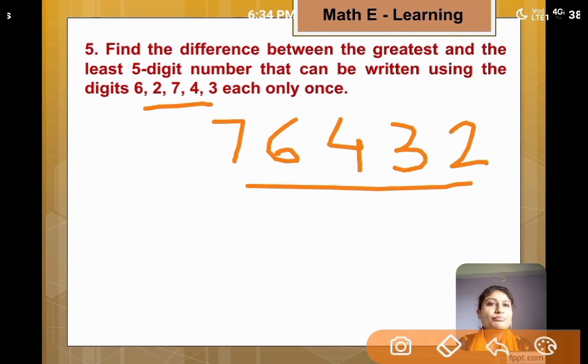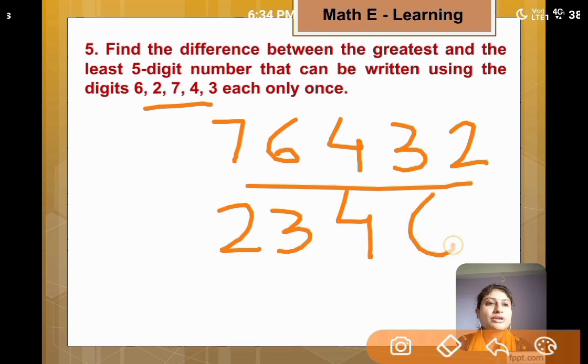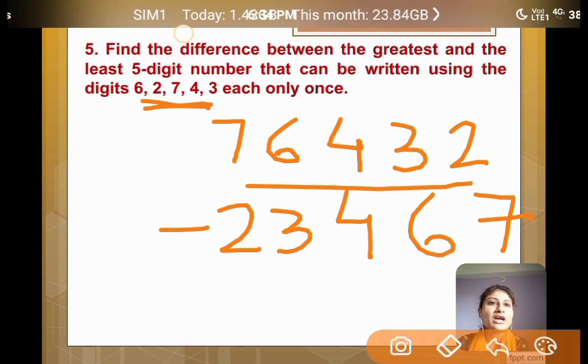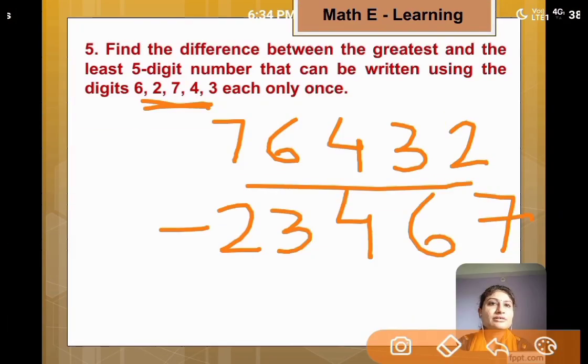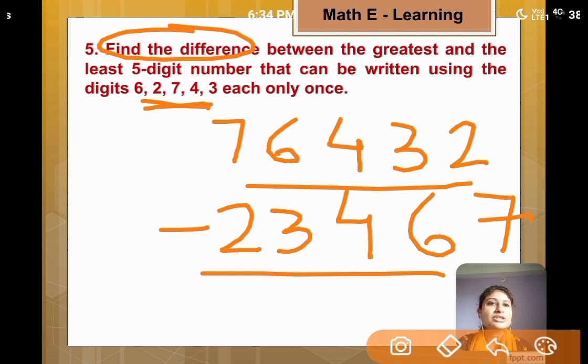Now we build the least 5-digit number using these digits. For that we arrange these digits in ascending order. So this is the least number using these digits. Now you have to find the difference, and by doing subtraction you will get the answer.